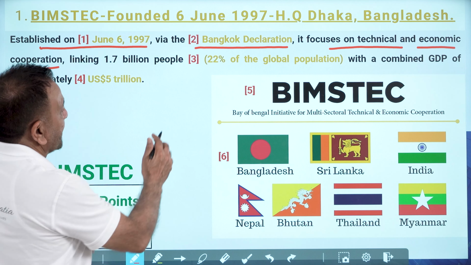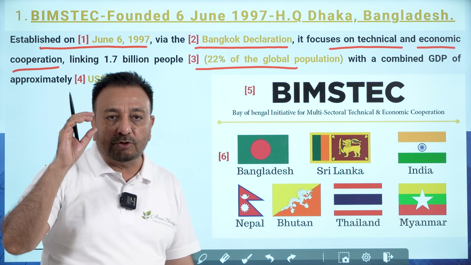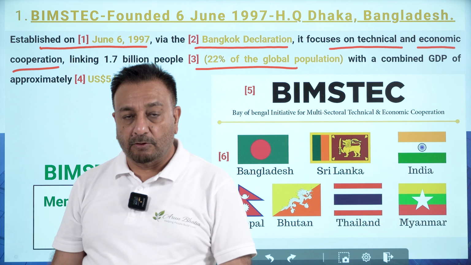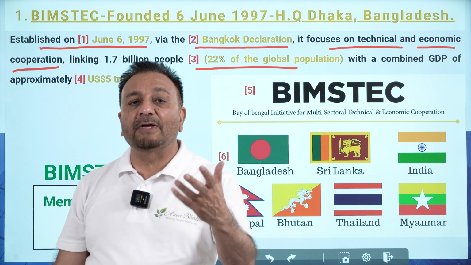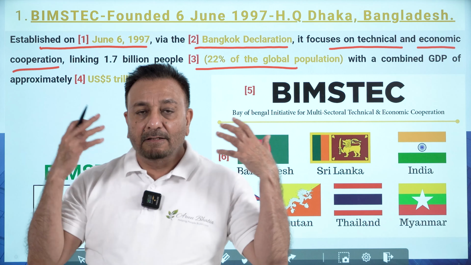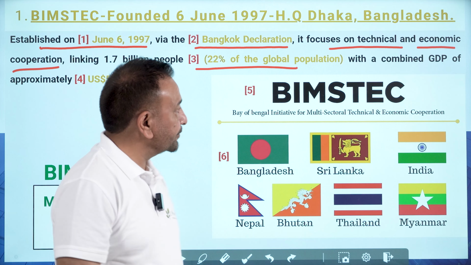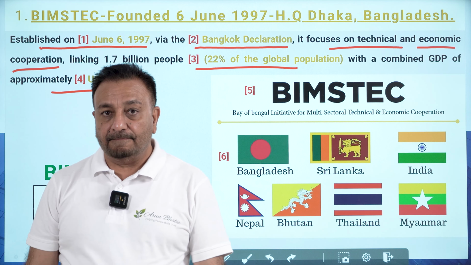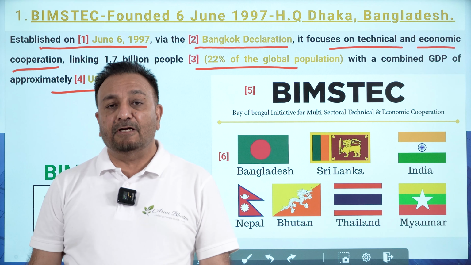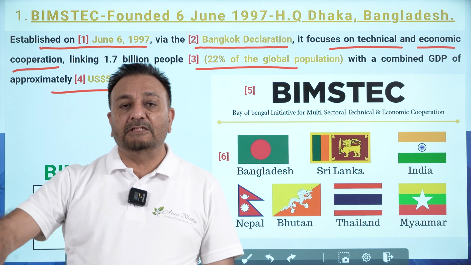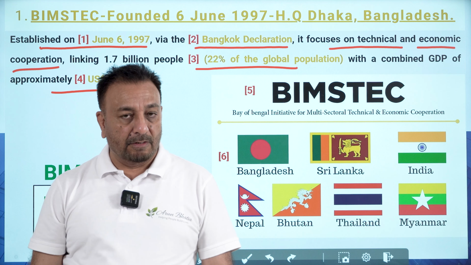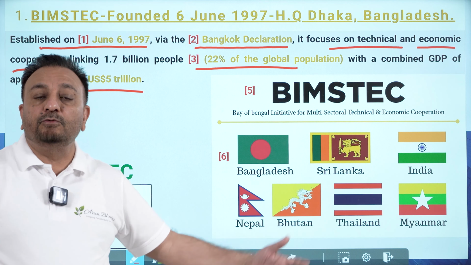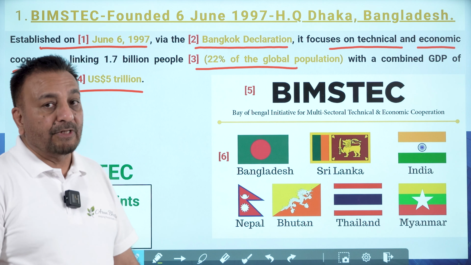Then the third point is that this block contains 22% of the global population, which is more than 1/5. A huge population of the world is around the Bay of Bengal or doing trade through the Bay of Bengal, and a combined GDP of US 5 trillion. And you know the Bay of Bengal, when the East India Company came, they started exploring India through the Bay of Bengal.